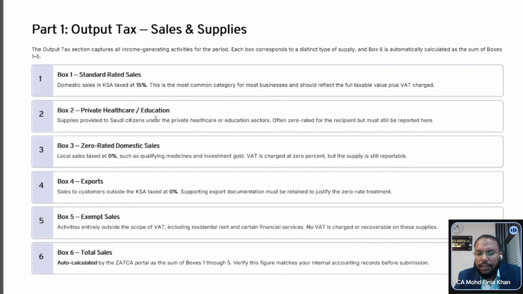Because in the near future, as I told, if you are supplying to a domestic customer, that time you have to consider it in box 1.